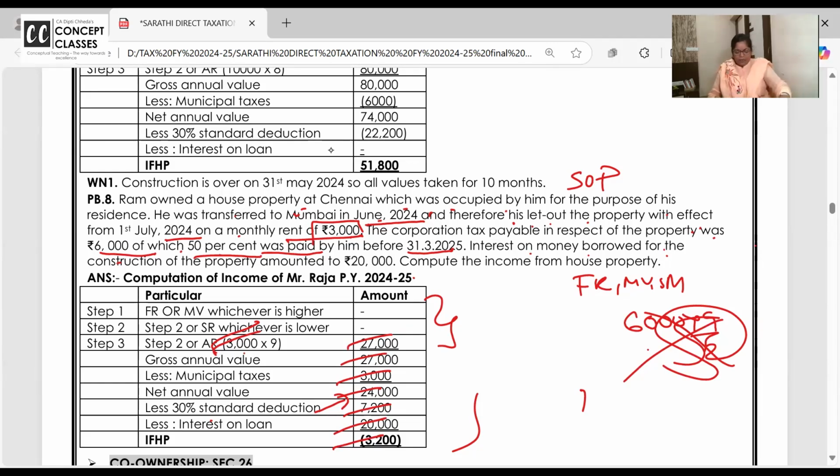Yes, tell me. No, if you have a doubt, you can ask. No problem, anyone of you. The next problem, without checking the answer, I want you all to do it on your own. Then I'll explain the concept of co-ownership.